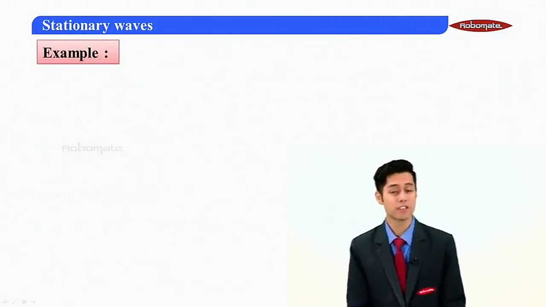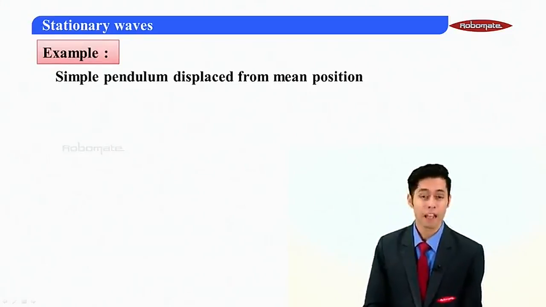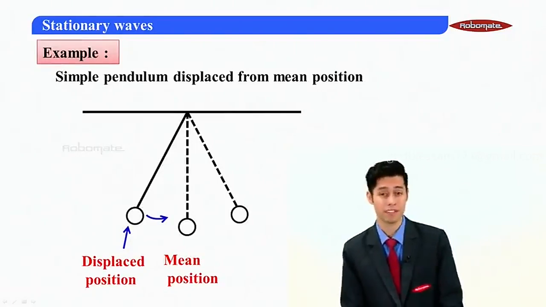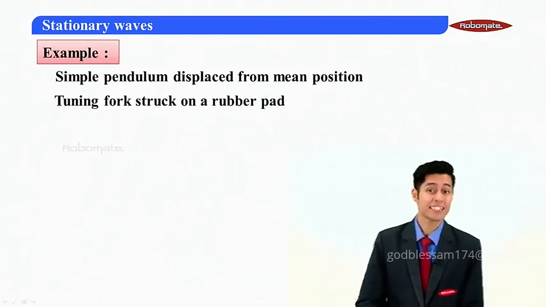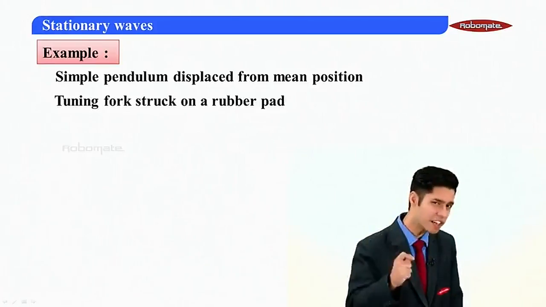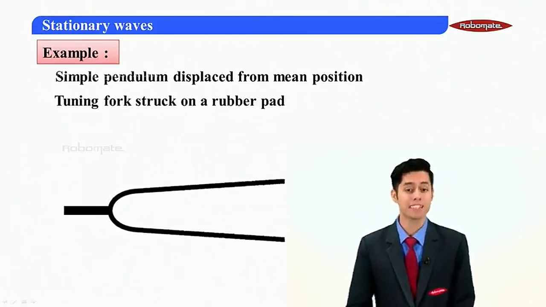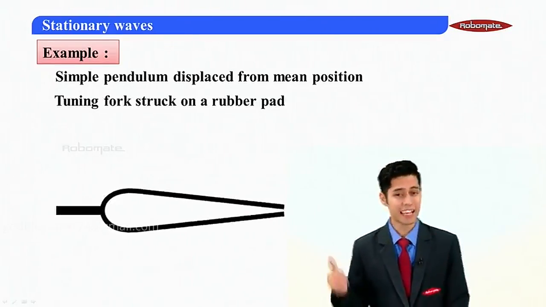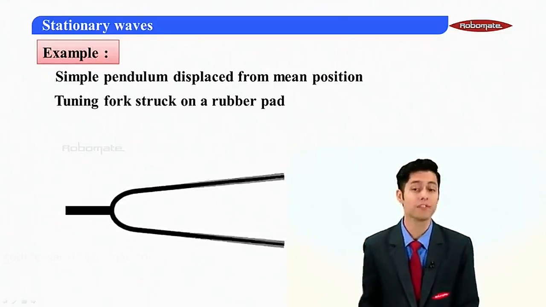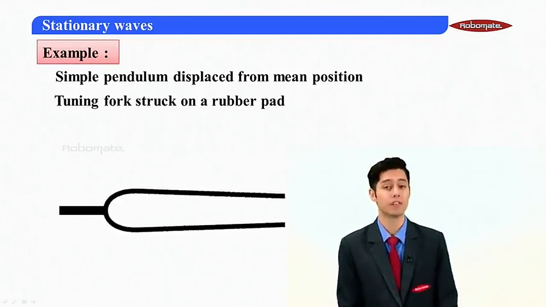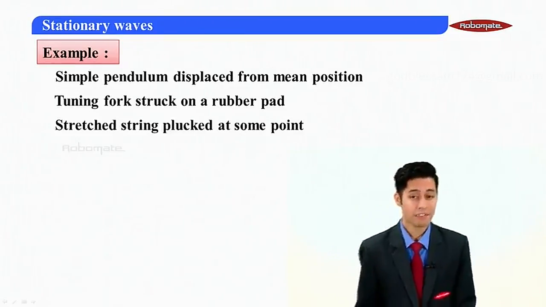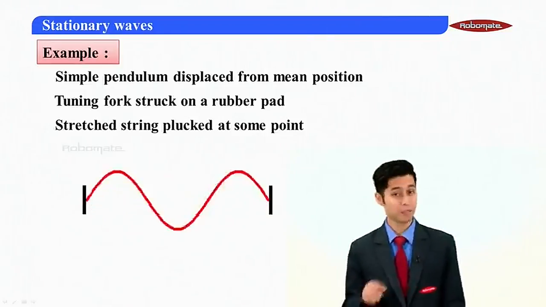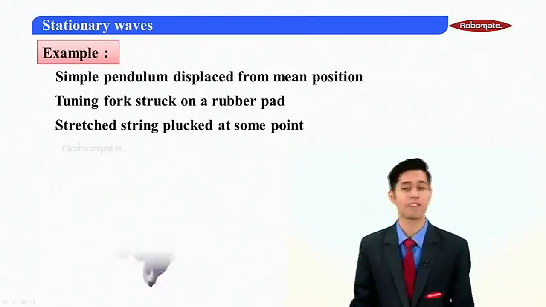So let us move ahead to study a few examples of free vibration. The simple pendulum which is displaced from the mean position is an example of free vibration, which we have already seen. The next example is a tuning fork. When I strike it on a rubber pad, it performs such vibrations, and this is an example of free vibration. In this case, the prongs vibrate with the natural frequency of the tuning fork. Moving ahead, if I pluck a stretched string, at some point it will perform these vibrations, and these vibrations again will be the free vibrations of the string.